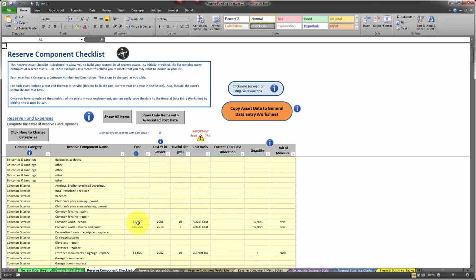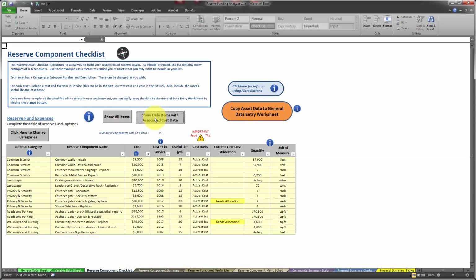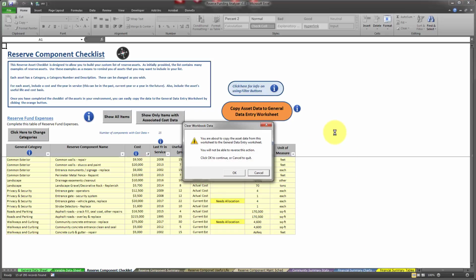As you're entering the data, you notice that there's some cost data here that I've already entered. You can filter those out by saying I'm just going to select only that data that I've entered cost information, and you can see the cost information is entered here. And there's some other information, and those are some of the details you get into when you're actually using the workbook. Once you've completed this information, you can then copy all of these details by clicking on the orange button.